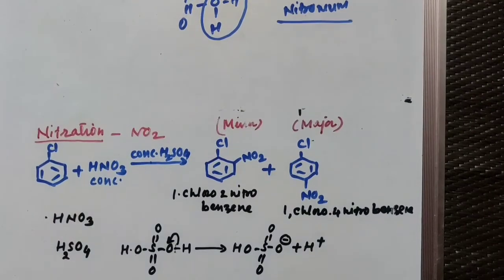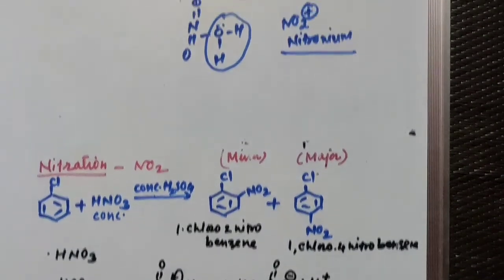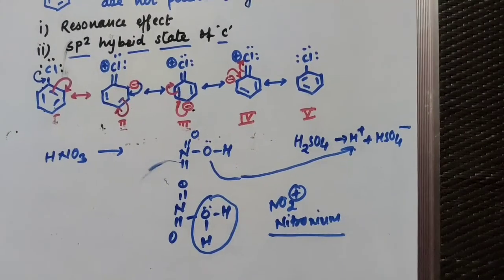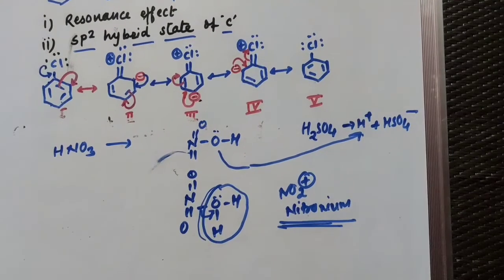You will get first H plus ion and HSO4 minus ions, and this H plus ion, in nitric acid the oxygen donates a pair of electrons to accept the proton, so that there is a formation of NO3H2 plus and it removes H2O. That means there is a removal of water molecule, and you will get the nitronium ion, NO2 plus, which is an electrophile. Next reaction is sulfonation reaction.